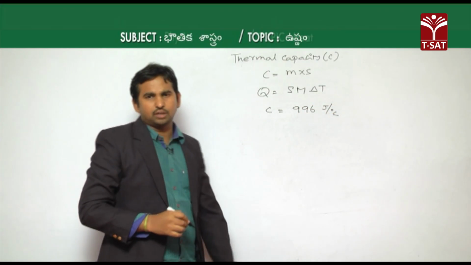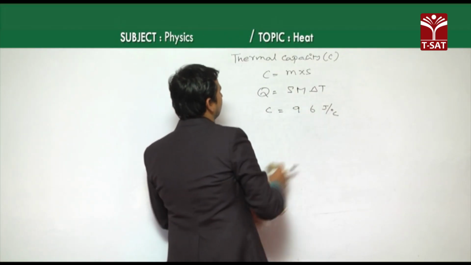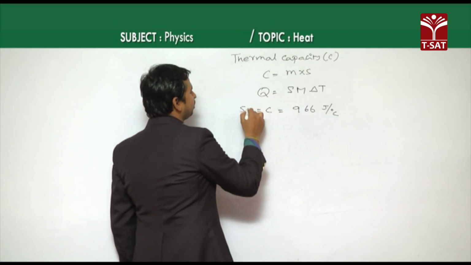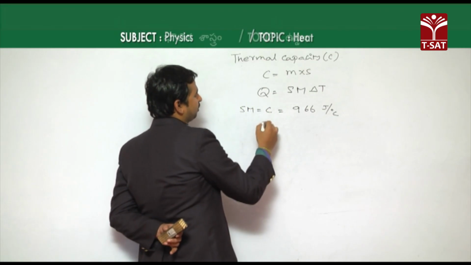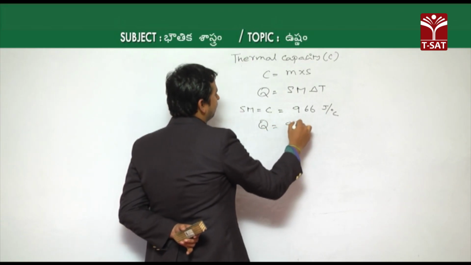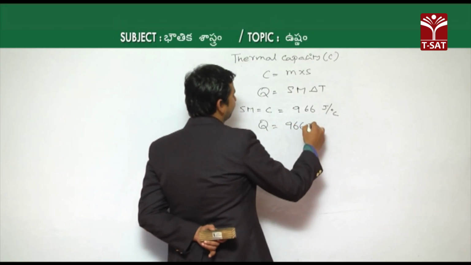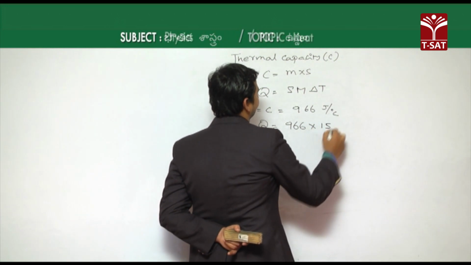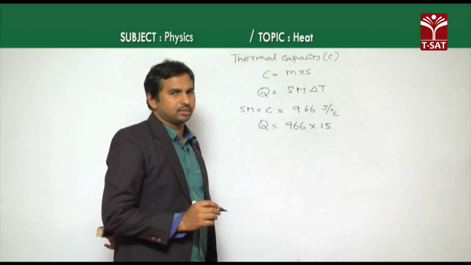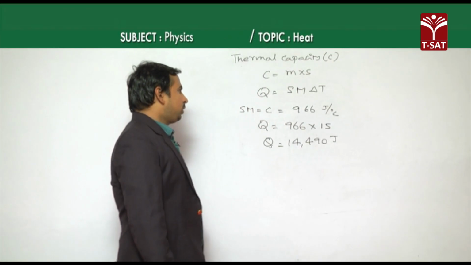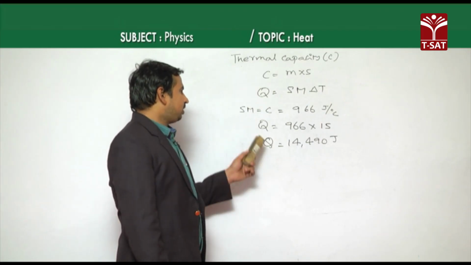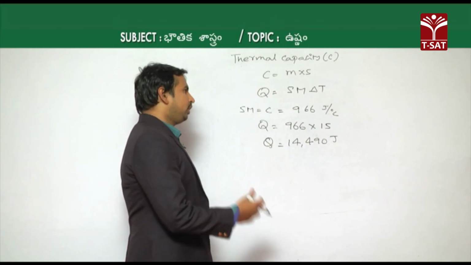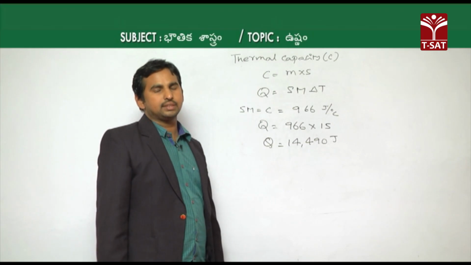If we substitute C, which is S into m, in our equation, then Q becomes 966 into the change of temperature, which is 15 degrees Celsius. So Q is equal to S m delta T, which is 966 joules per degree Celsius into the rise in temperature we need, 15 degrees Celsius.